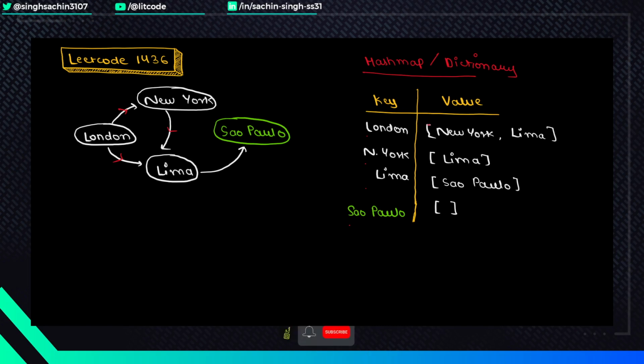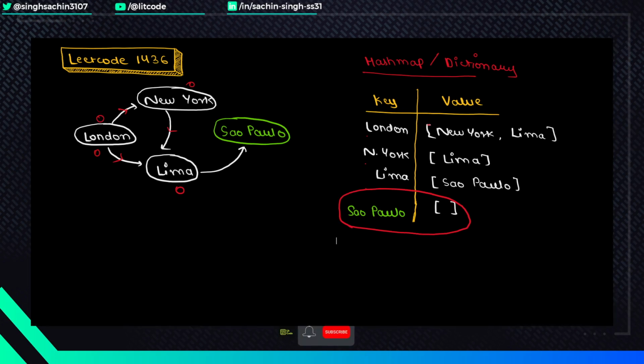I'm talking about the cities that I can directly go to. For example, in this case, from London to New York, I have a direct path. From London to Lima, I have a direct path. So after preparing this dictionary, if you see at the end, our result city won't have any value in the array. And this is what we have to find out.